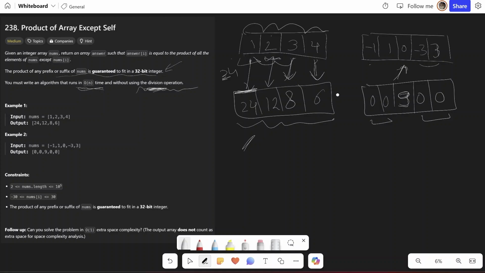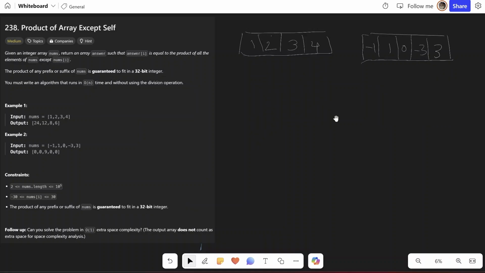And the length of the array is up to 10 to the power 5. Each number is less than 30, and this is the same thing. The product is guaranteed to fit in 32 bits, and we are also given a follow-up to solve this in O(1) extra space complexity, and the output array does not count as extra space for space complexity.